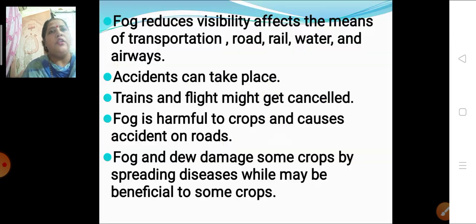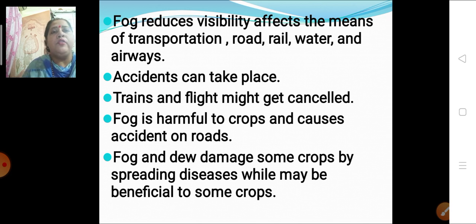The next thing we are going to learn is about fog. As you all know, fog reduces visibility. When fog is there in a particular place, it reduces visibility. Because of this, what happens? Transportation collapses. Transportation like road, rail, water and airways are affected because of the fog. Accidents can take place. Trains and flights are cancelled when fog takes place. Fog is also harmful to crops and causes accidents on the roads.